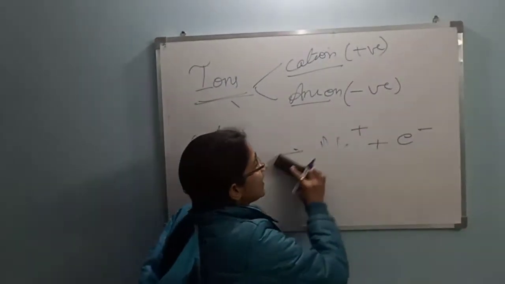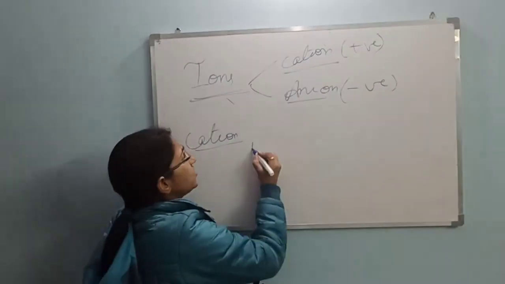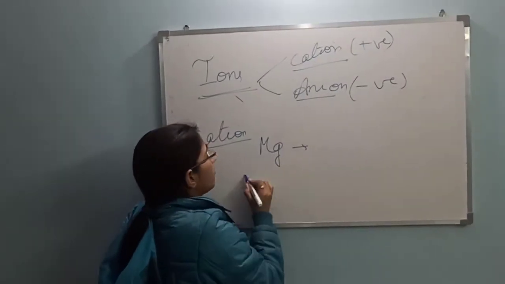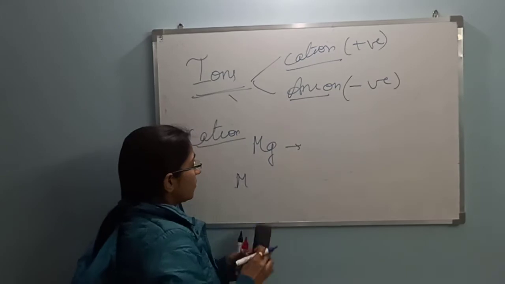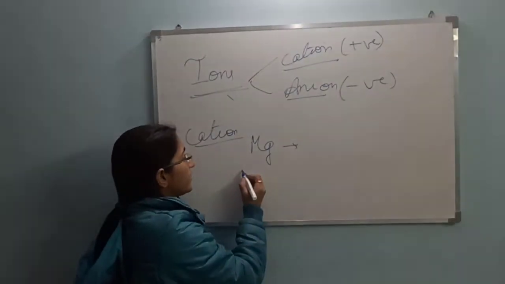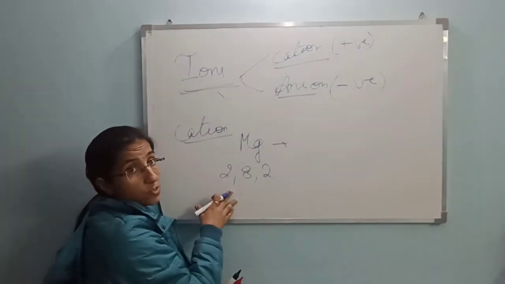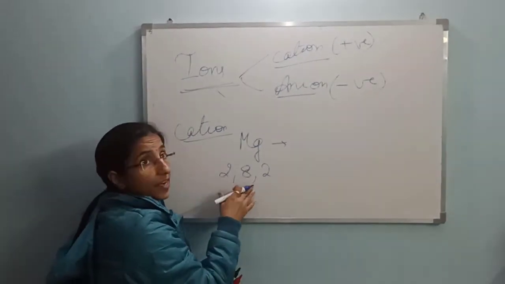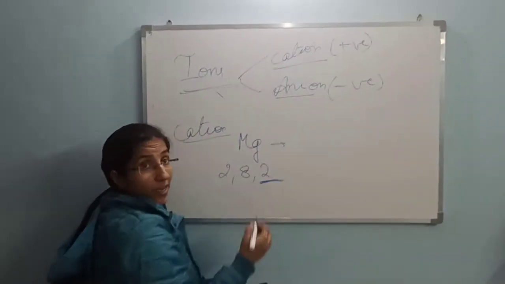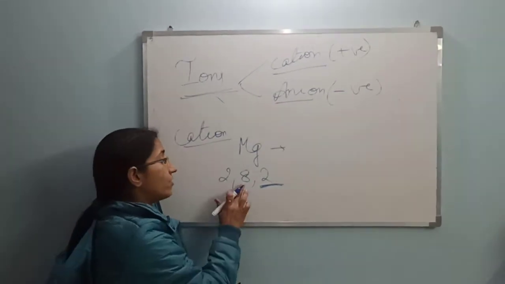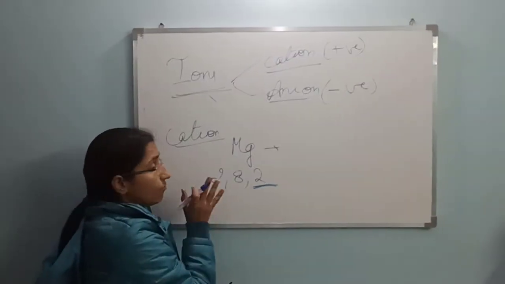I am moving to the second example, magnesium. What is magnesium's electronic configuration? Its atomic number is 12, so its electronic configuration is 2, 8, 2. If it loses 2 electrons from its outermost shell, it will attain the stable noble gas configuration of neon.